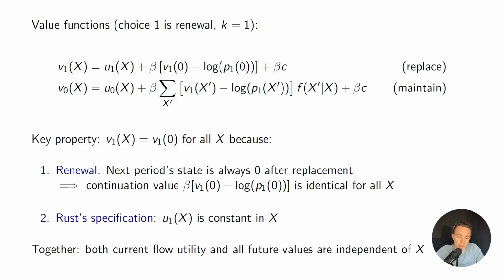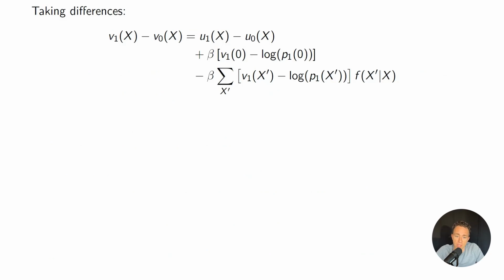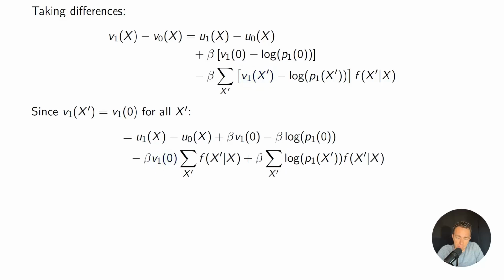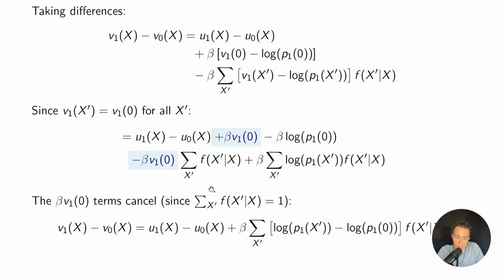So then we basically have that both the current flow utility portion of V1 and all the future value part of V1 are equivalent regardless of what the odometer reading was when I chose to replace it. So then this simplifies things because we're going to be able to eliminate these V1 terms quite easily, and I'll walk through how that works. We can basically take this V1 here and turn it into a V1 of 0, and then because these transition probabilities always sum to 1, we're effectively integrating over the density of F. So those terms are going to cancel out because I have a multiplication by 1 here.